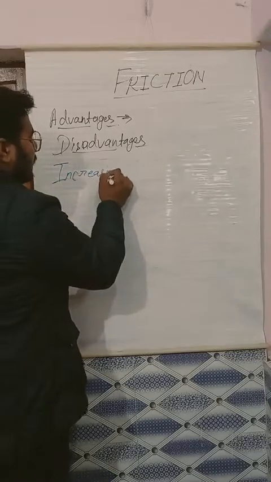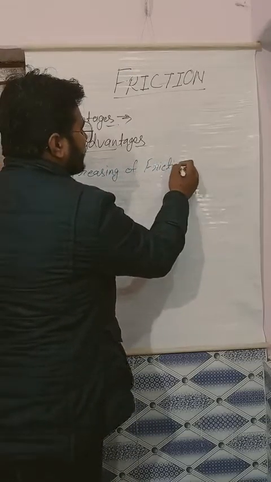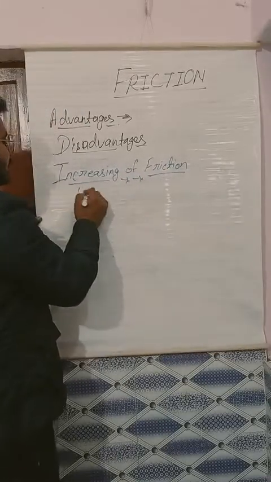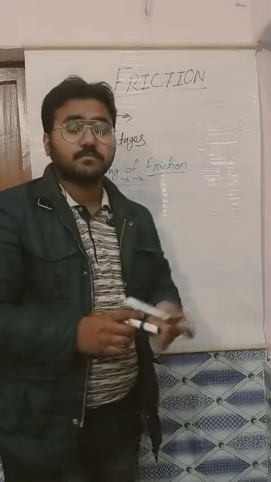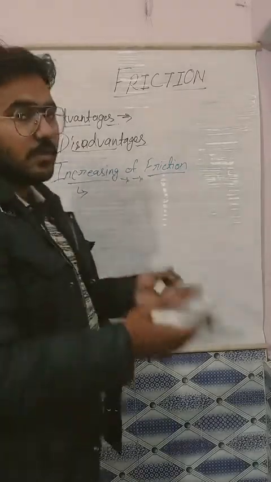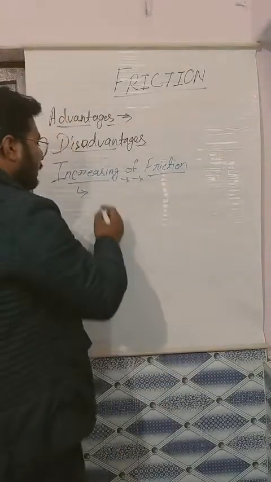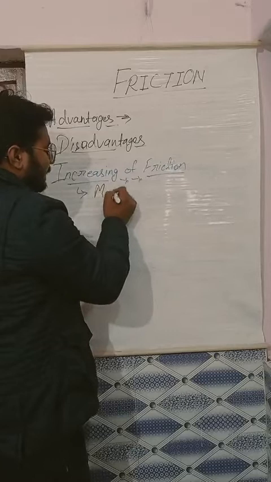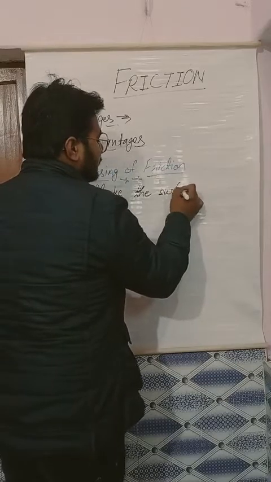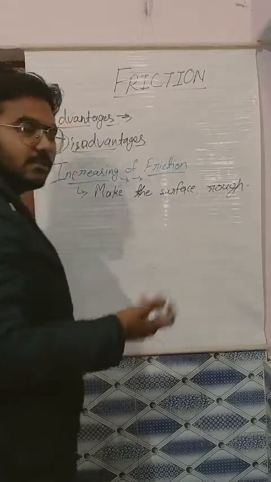Increasing of friction. So what are the factors that you can apply so that the friction will be increased? The first and most important: the surface should be rough. If the surface is smooth, there will be less friction. If the surface is rough, there will be more friction. So what can we do? Make the surface rough. So if a rough surface is there, there will be more friction.